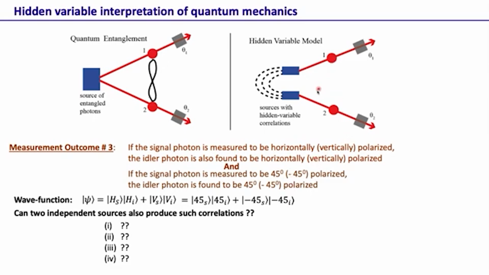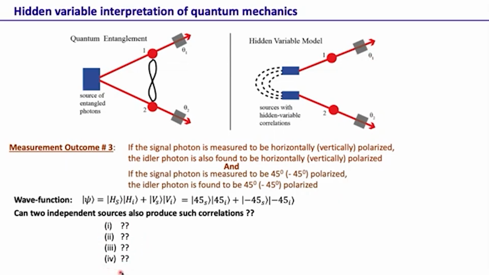Suppose a horizontal photon is coming in, but the experimentalist is measuring in the 45 minus 45 degree basis. A horizontally polarized photon has a 50% chance of being found as 45 and a 50% chance of being found as minus 45 degree polarized. So when you have H and H here, but the experimenter is measuring with a 45 minus 45 polarizer, there is a chance that we get uncorrelated results, that one detects 45 and minus 45 here and vice versa. So this 25% for all four polarizations, that model will not work.